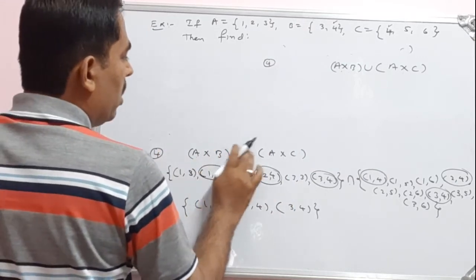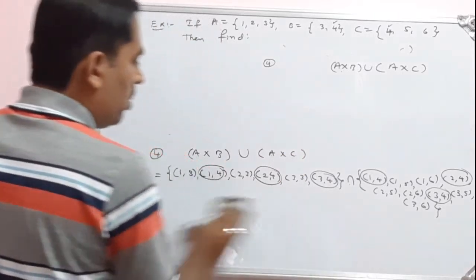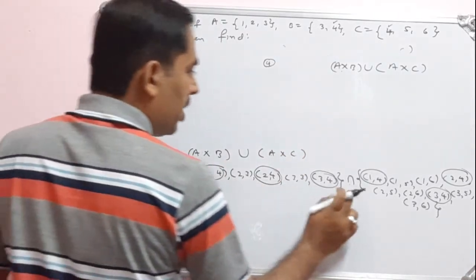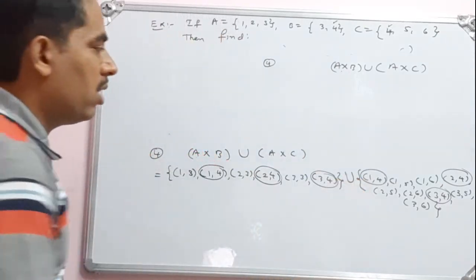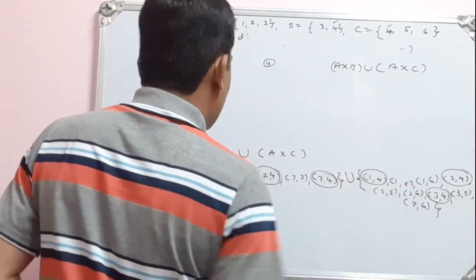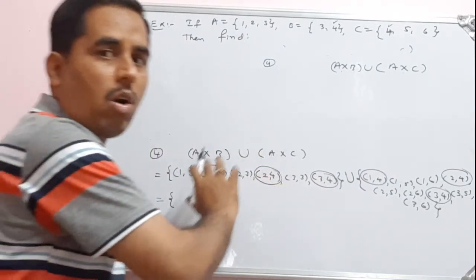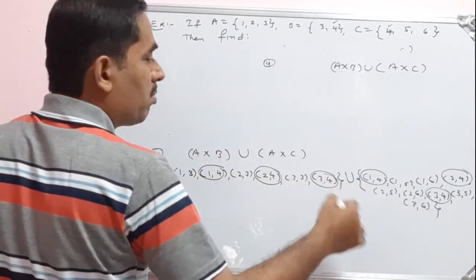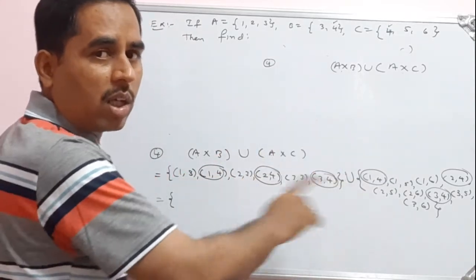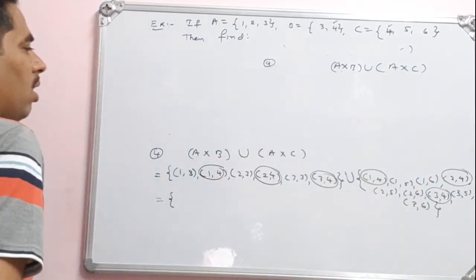The fourth one is (A cross B) union (A cross C). A cross B is the same thing, so here we make it a union with A cross C. Write all the pairs without repetition. Here I have marked this because of intersection: whenever writing the intersection, mark the common points. Whenever writing the union, write all the pairs once.